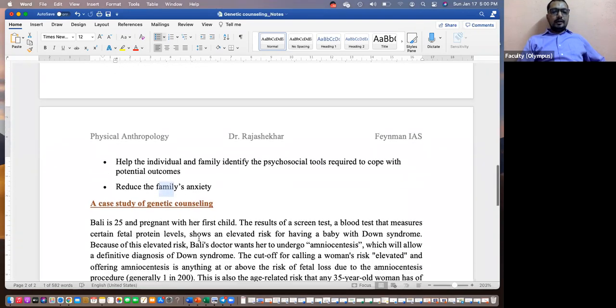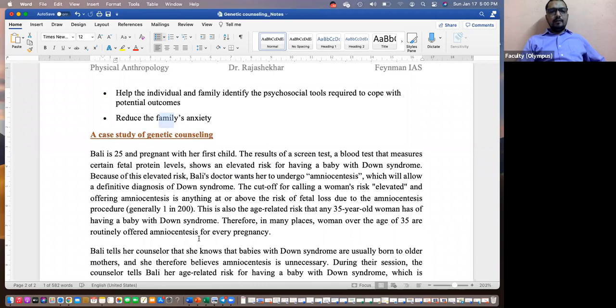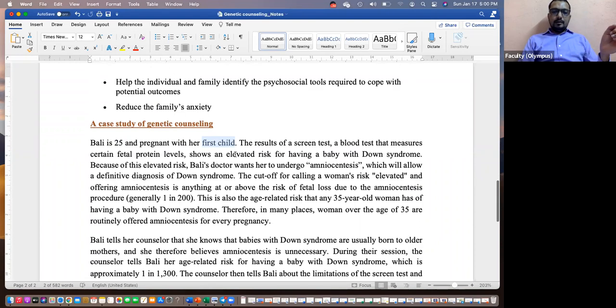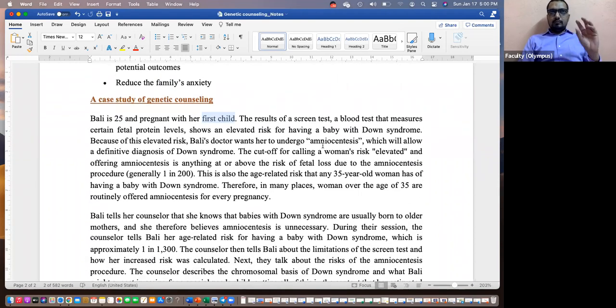I've also provided a case study for genetic counseling here briefly. So this is about a lady, 25 years of age, pregnant, her first time pregnant. So she's having her first child. She went for a particular biochemical test. It's a screening type of test. It's a blood test. Okay.